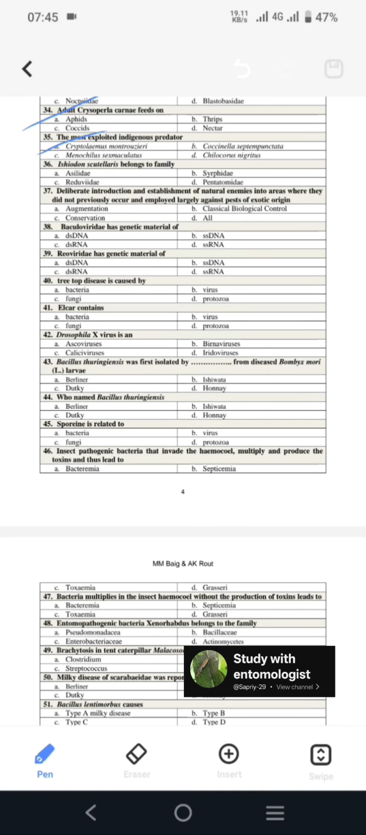Next is Isodon scutularis, which belongs to the family Syrphidae. In one NET examination, they ask the order of this Isodon scutularis, so remember it also.